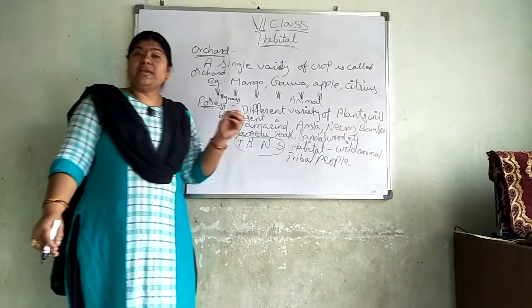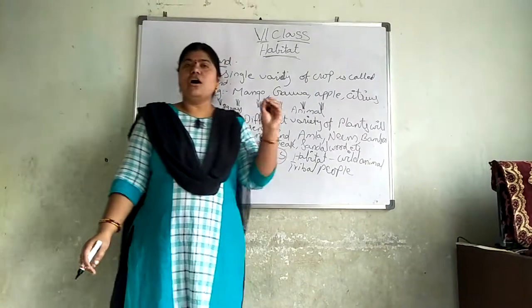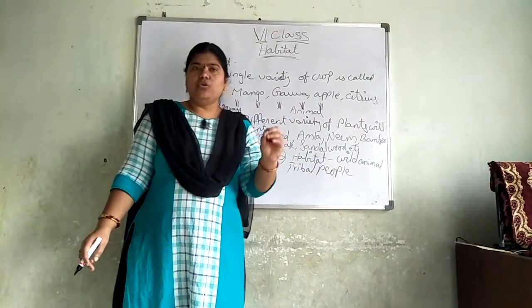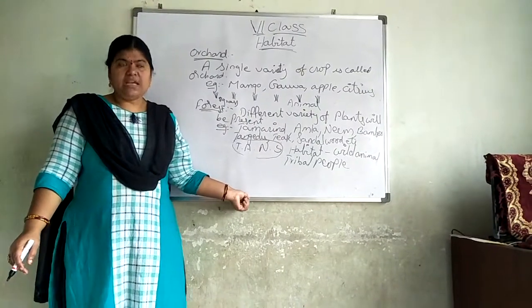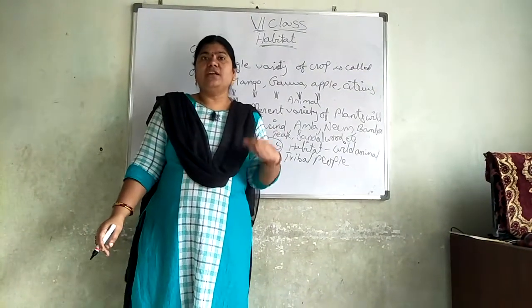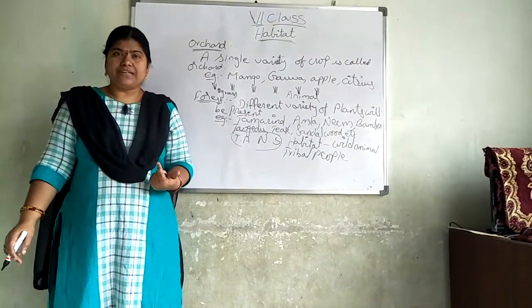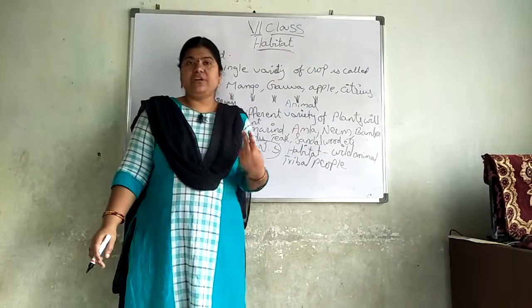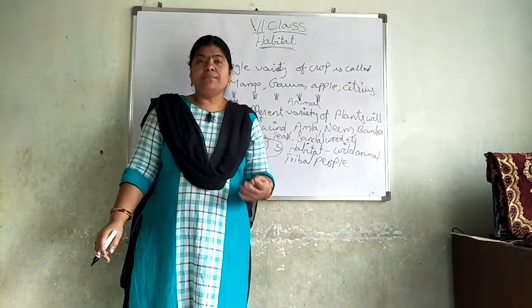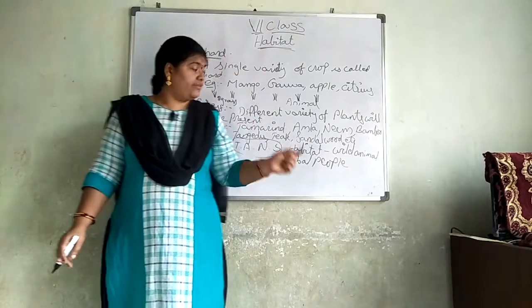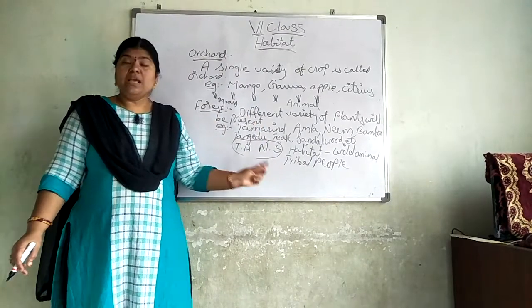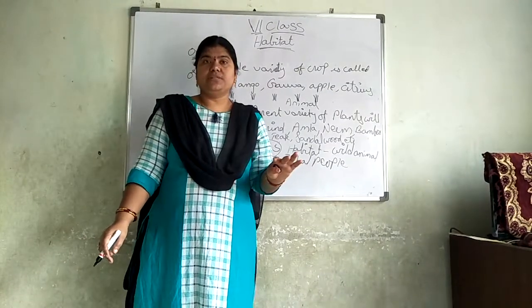Means the flora and fauna of the forest will be known by the tribal people. They know where the flowers will be, where the Ayurvedic plants will be, where they will get the food, where they will get dry stems. The people who are living in the forest, the tribal people, will never destroy the forest.